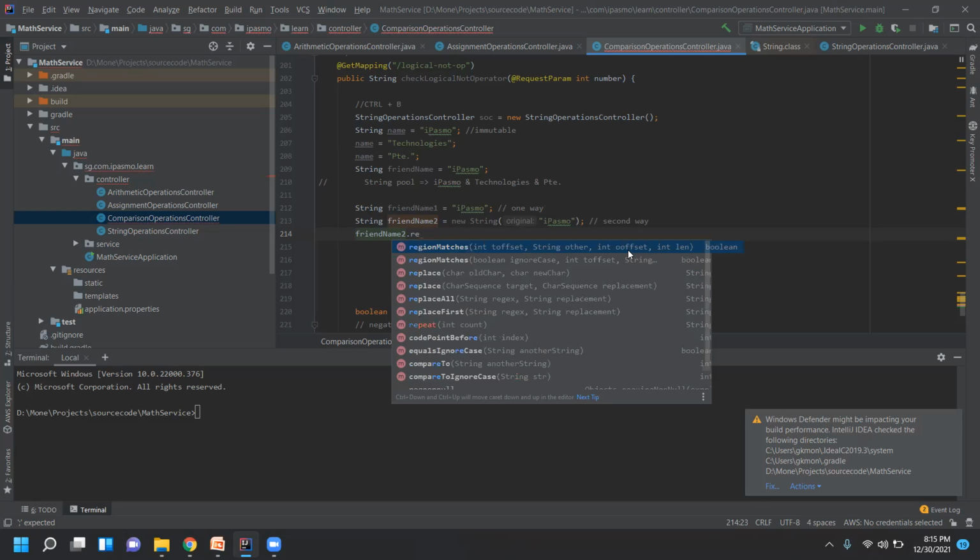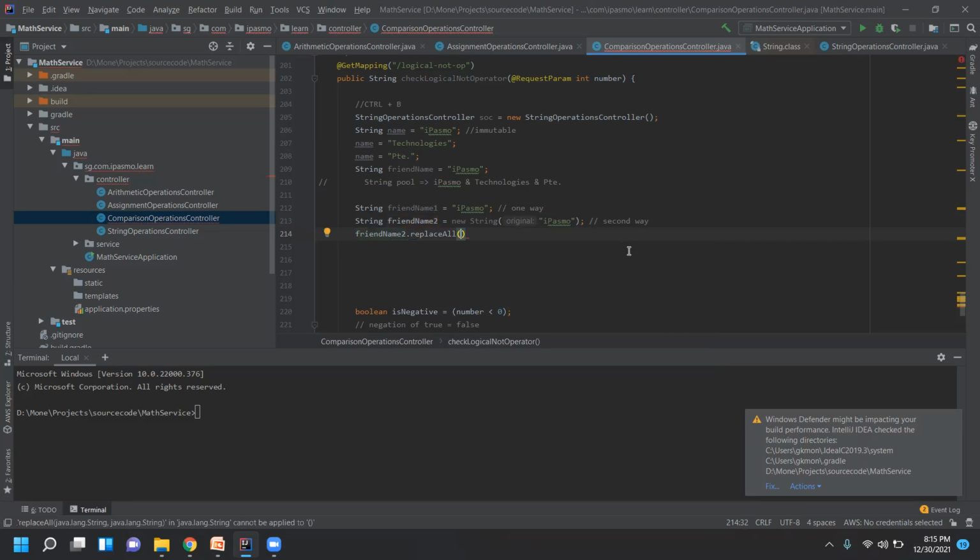Let me replace the value. I'm using the replaceAll function, which is available in the String class. It tries to find this text inside the friend name 2 variable. If friend name 2 has the text IPASMO, it will replace this value with technologies.